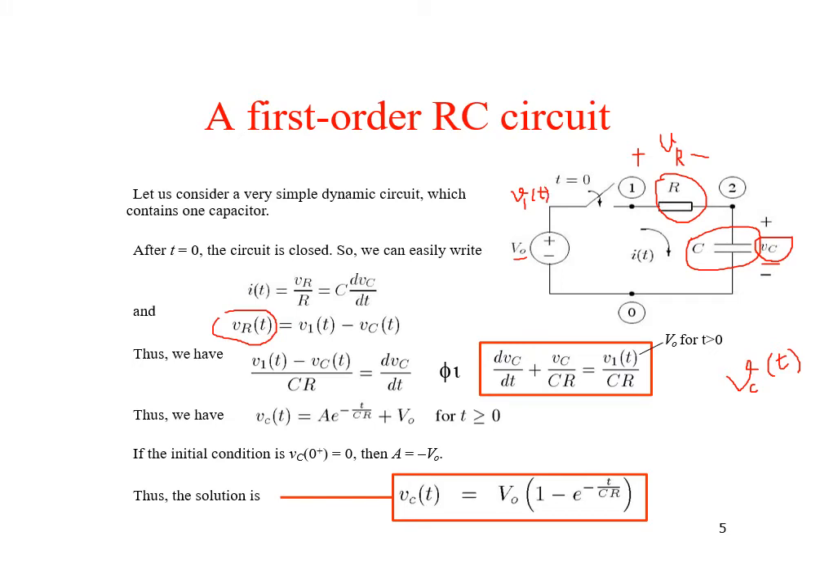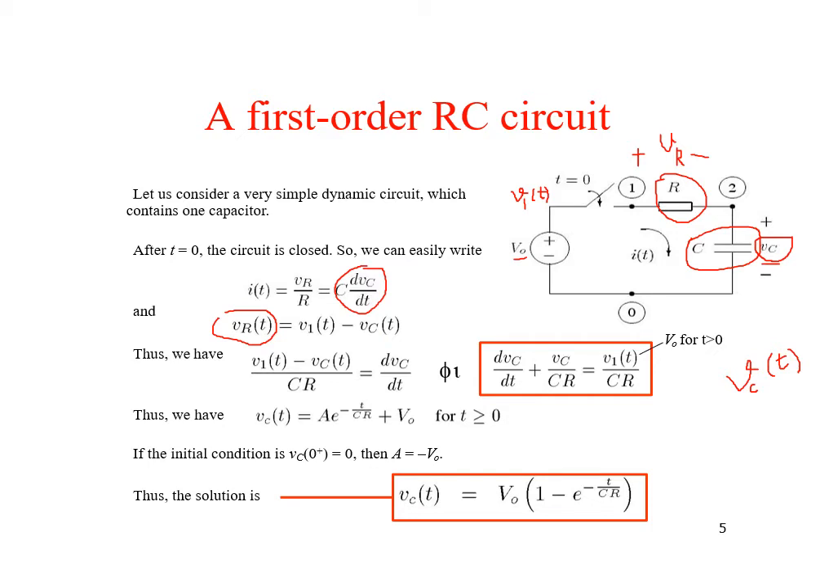So in that case the current through this resistor is given by (V1(t) − Vc(t))/R, and the current through this capacitor is given by C dVc/dt, as we can see from this equation. Since both the currents are equal, and VR is the voltage across the resistor, which is the voltage difference of V1(t) and Vc, we get (V1(t) − Vc(t))/R = C dVc/dt.